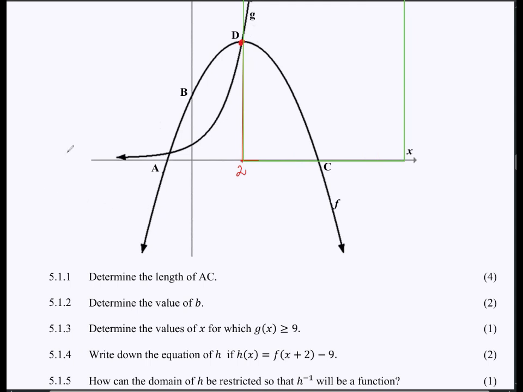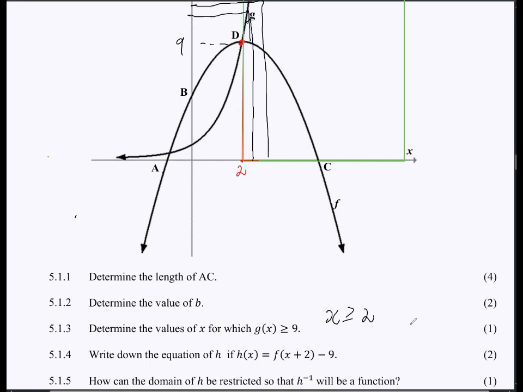So that one did not even require any calculation. You just say when x is greater than or equal to 2, because at 2, it is exactly equal to 9. But for all the values greater than 2, your graph of g will start producing y values that are greater than 9, as you can see there.